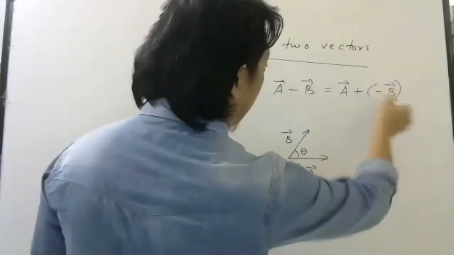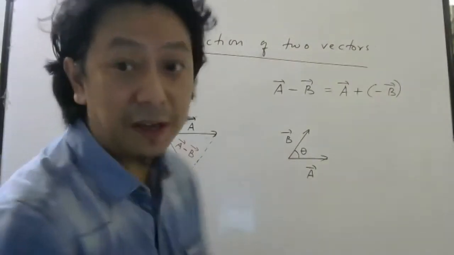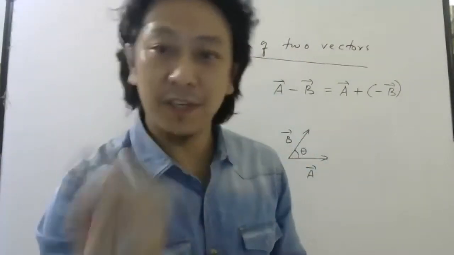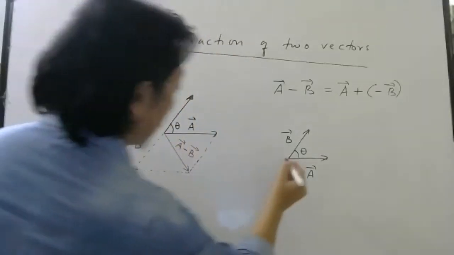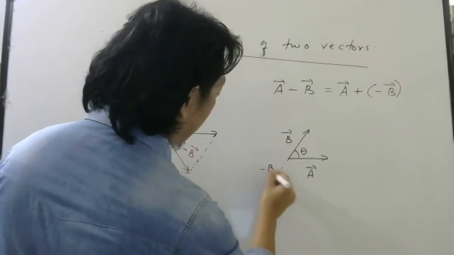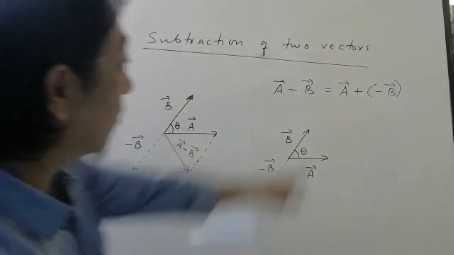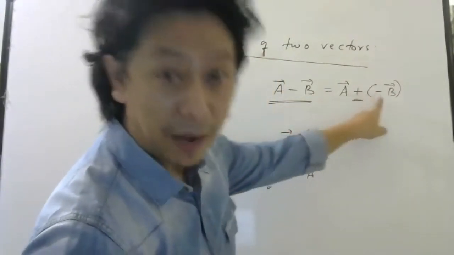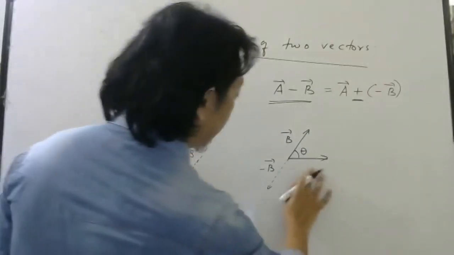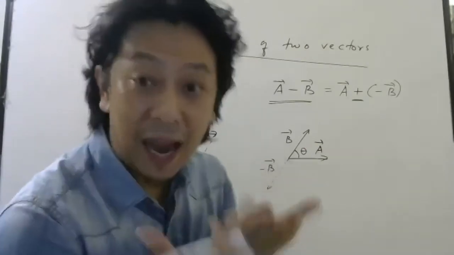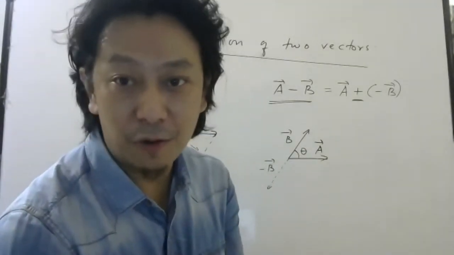First find minus b bar from b bar. And how to find a negative vector? Just flip the vector. So if you flip the vector, it becomes a negative vector. So if you flip the vector, this will be your minus b bar. Then you have to add a bar with minus b bar. To add, I have already taught you how to add.